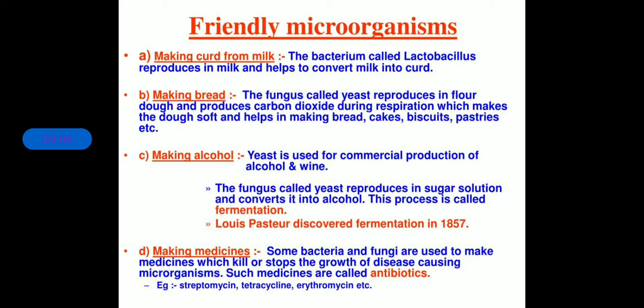Fermentation is the breaking down of sugar present in any food item into carbon dioxide and alcohol. Clear? So for the production of alcohol, we need the fermentation process, and we use yeast for this. Clear?